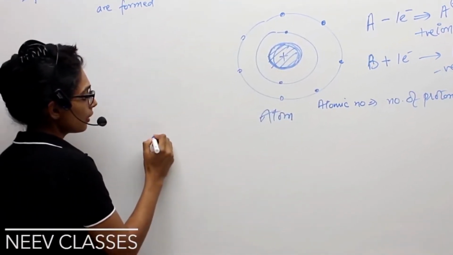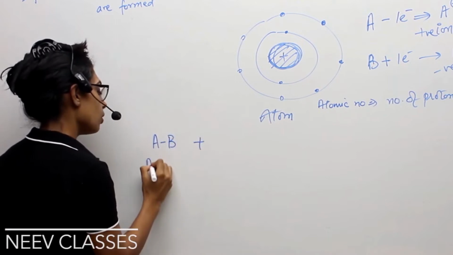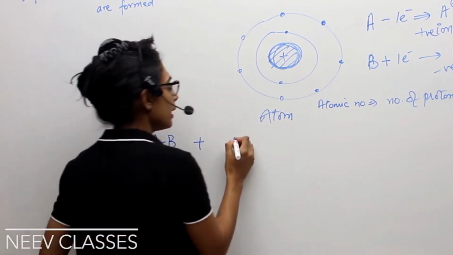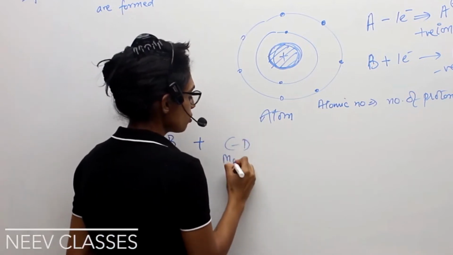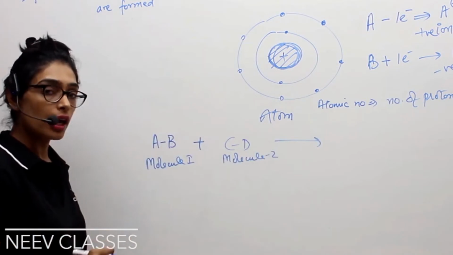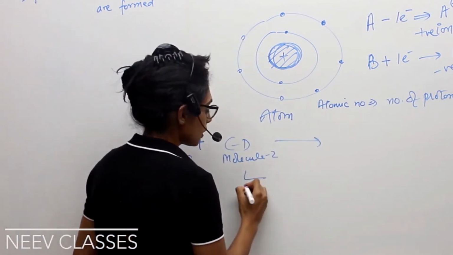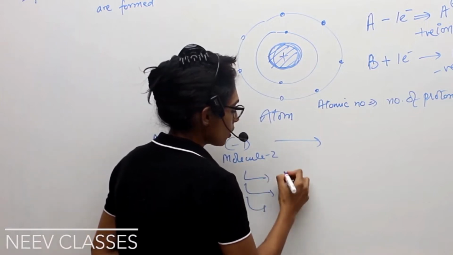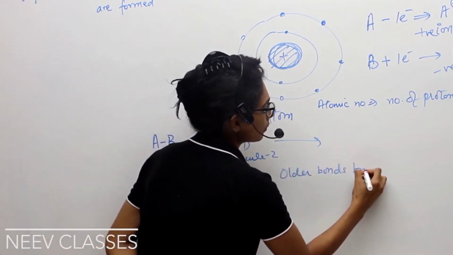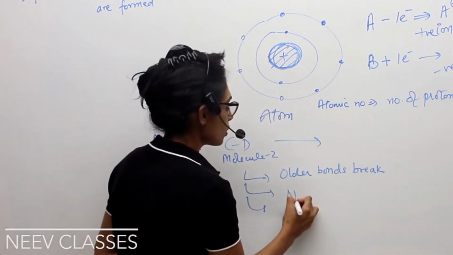Let's say I had A, B, which was molecule 1, and I had C and D, which is molecule 2. When the chemical reaction happens, there are three things which are possible. One is that older bonds break. Two is that new bonds form.